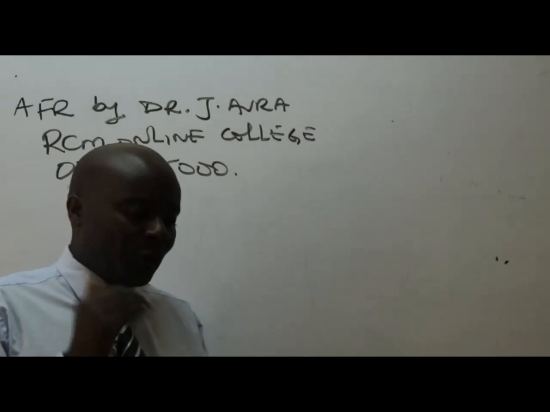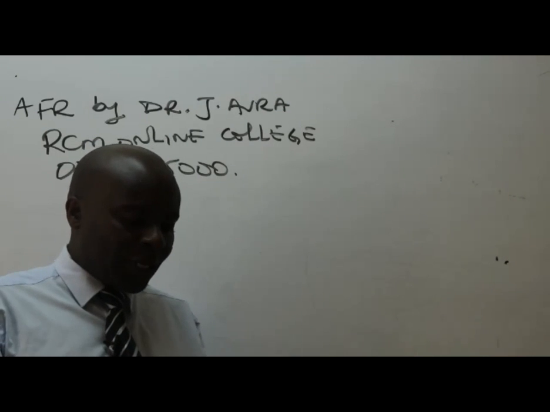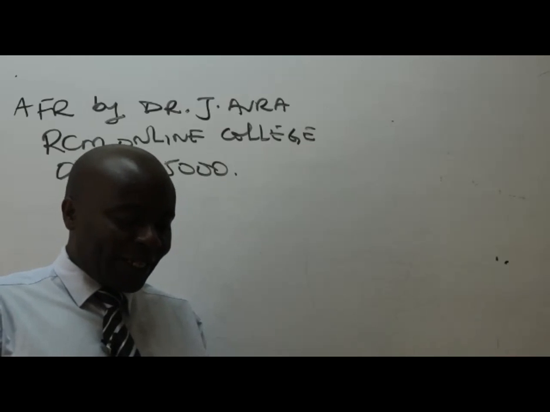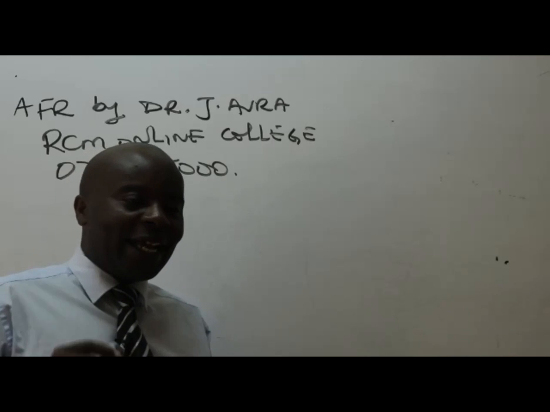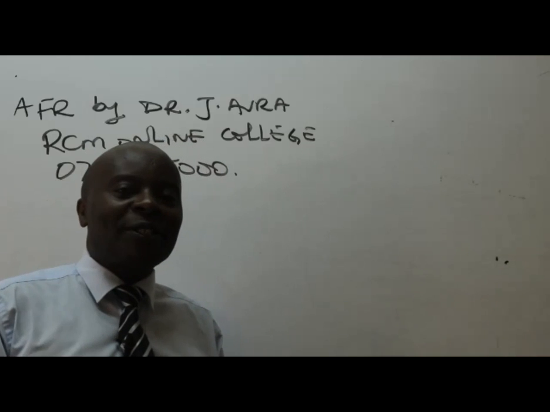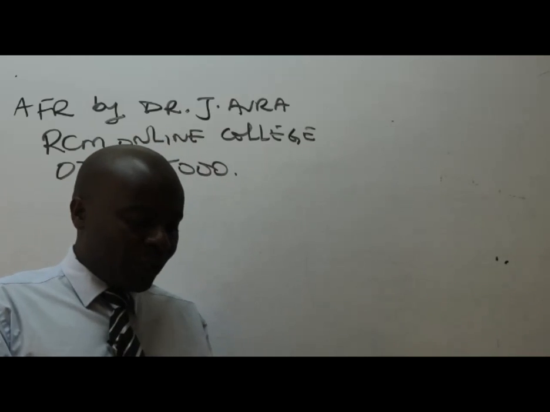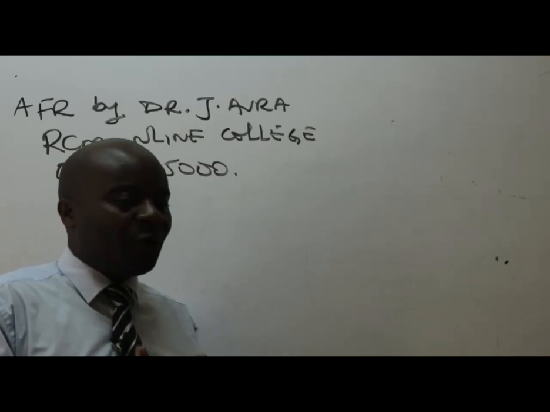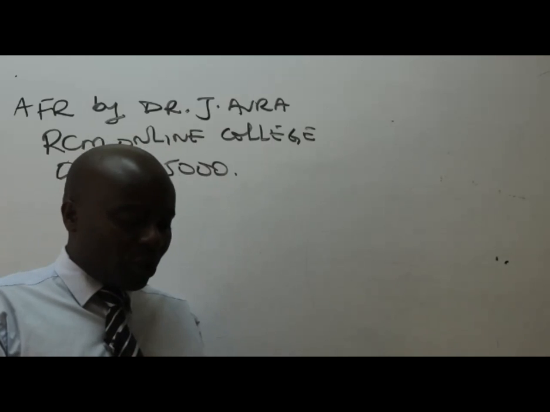So first, I'm going to give you the group structure, which I would want us to draw together here. So I'm making reference to the question that we have here, which of course I know you must have taken a snapshot of. So I would want to get the group structure right. If you don't get the group structure right, then automatically the entire question will be wrong for you, which will be very unfortunate because it's a straightforward thing. I should be able to get all the marks here.